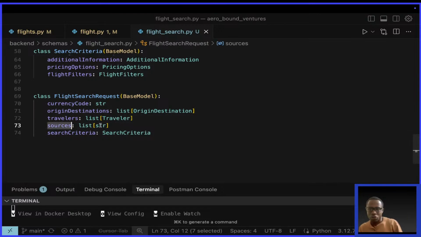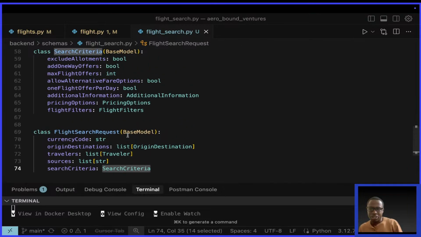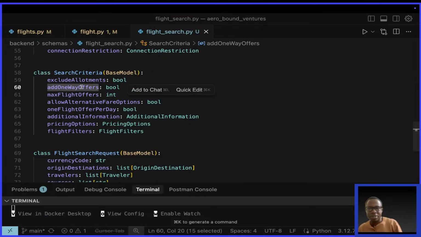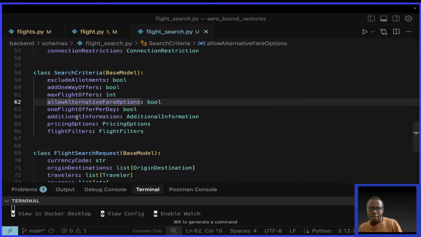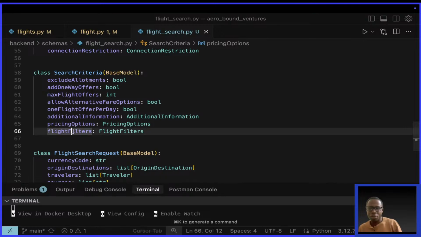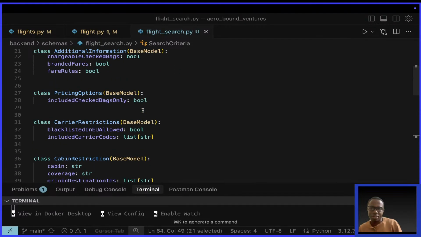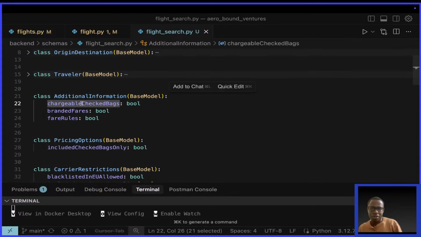We have sources, which is a list of strings. And search criteria is of type SearchCriteria, which is this one here. SearchCriteria has things like exclude allotments, add one-way offers, max flight offers, allow alternative fare options, one flight offer per day, additional information, pricing options, and filters. Additional information, you can see its type is right here. It simply has checked bags, chargeable checked bags, branded fares, and fare rules. As simple as that.